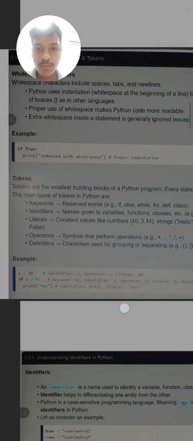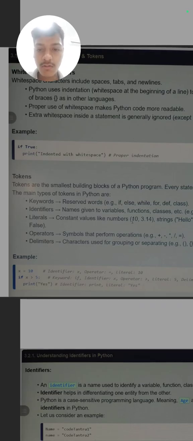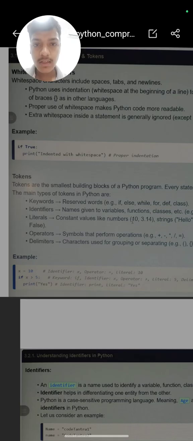So there is not much need to learn about tokens. Tokens are the smallest building blocks of a Python program. We do not need to go that deep into tokens. But the main types of tokens are keyword, identifier, literals, and operator. What are keywords? Keywords are reserved words in Python that cannot be used for variables, like if, else, while, for, def, class. There are 32 keywords in Python.